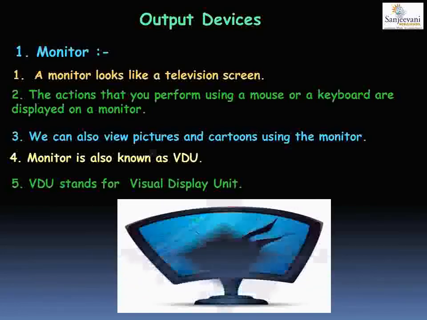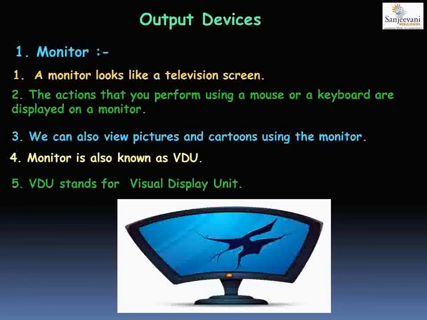Monitors are of two types. The first type is CRT, also known as cathode ray tube, and the second one is thin film transistor, known as TFT. CRT monitors were used earlier. They were very bulky and consumed a lot of electricity.